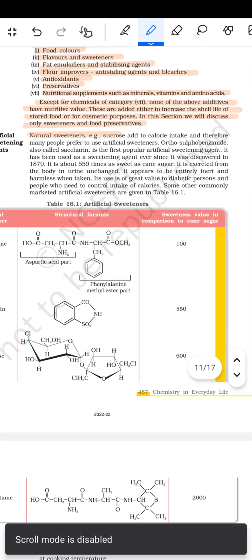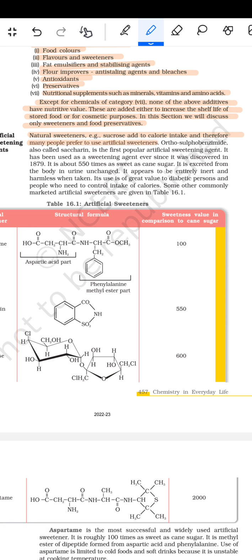तो natural sweeteners, for example sucrose, add to the calorie intake and therefore many people prefer to use artificial sweeteners. Orthosulfobenzimide, also called saccharin, is the first popular artificial sweetening agent. It has been used as a sweetening agent ever since it was discovered in 1879. It is about 550 times as sweet as cane sugar.